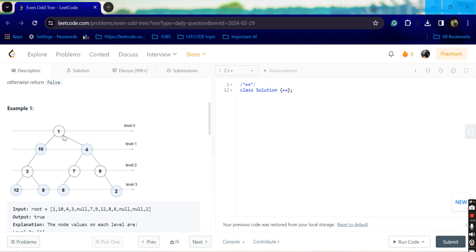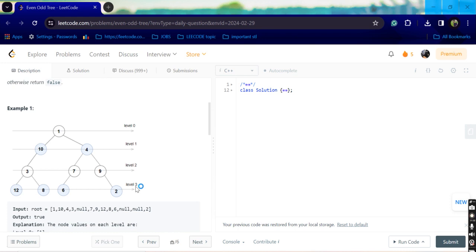So we are seeing this example. It is level 0 and all values should be odd. It is odd. Level 1 is an odd level, so its values should be even, all should be even and in decreasing order, and it is decreasing order. Level 2 is an even level, so all values should be odd and in increasing order. It is increasing order, so it also satisfies the condition.